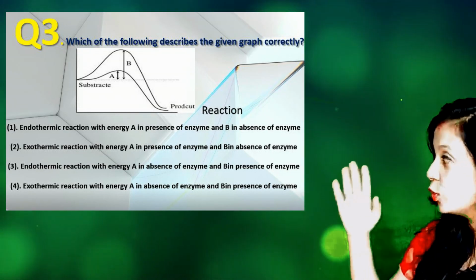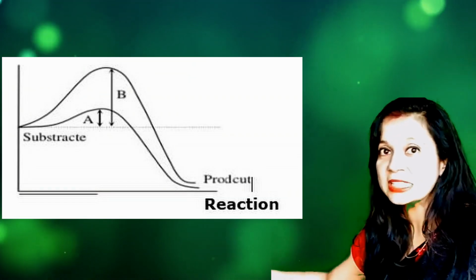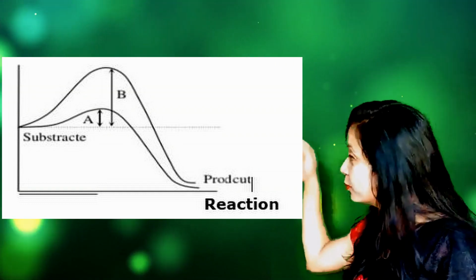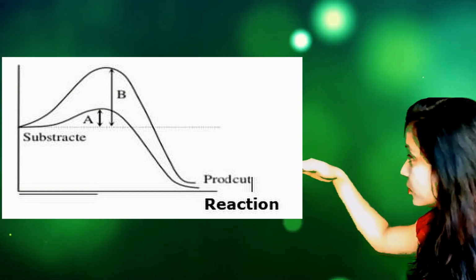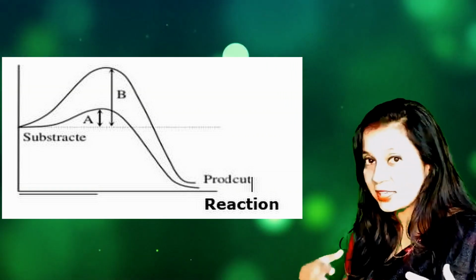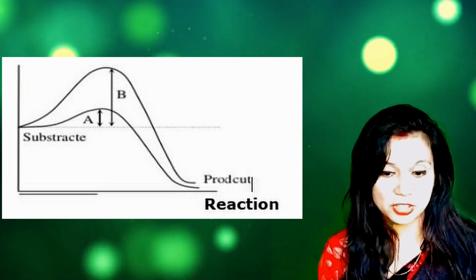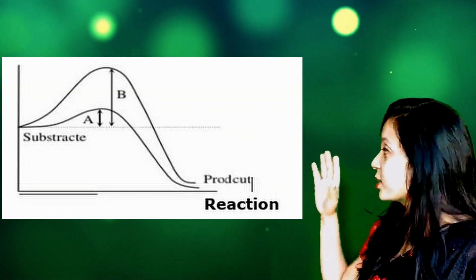You can see here in the graph that the slope of the graph goes downwards. Whenever the slope of the graph goes downwards, that means the substrate is on the above side and the product is on the below side, that means energy is released. So this reaction is an exothermic reaction.